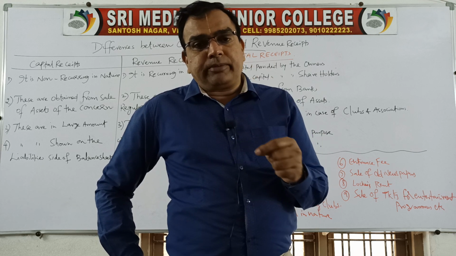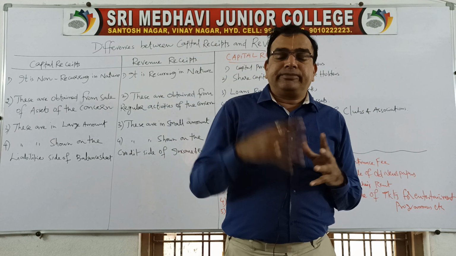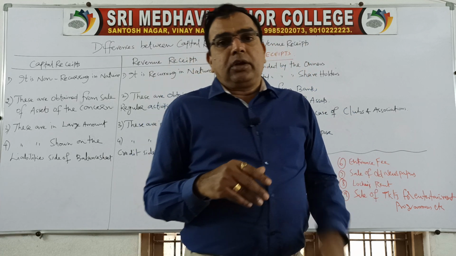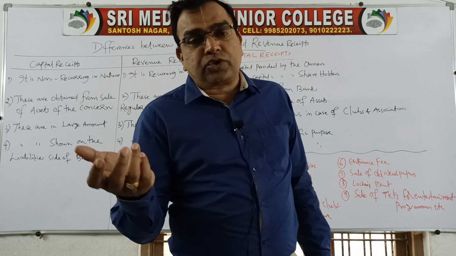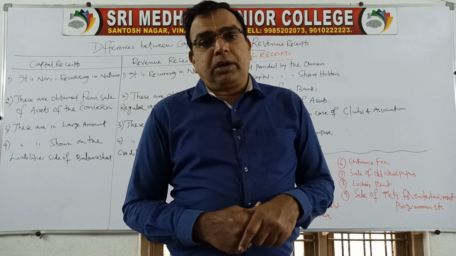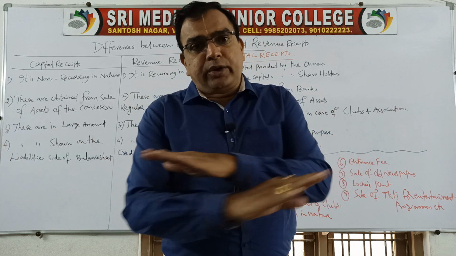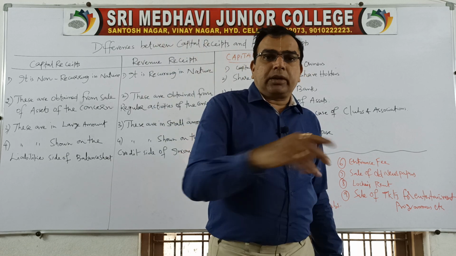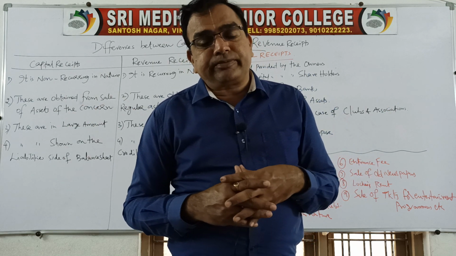One more example I will give you. Suppose you have grown a plant, a tree. So ultimately it will give you flowers and fruits. So if regularly you get income by selling those flowers and fruits, that is called revenue receipt. But you decide to sell off the entire tree and you cut the stem, you sell it to timber depot. Okay, the entire piece, you remove the tree, then it becomes a capital receipt.